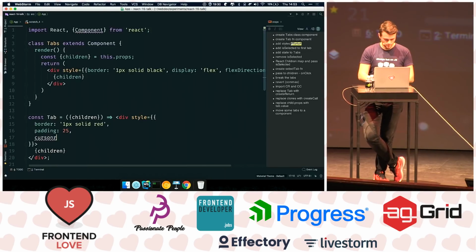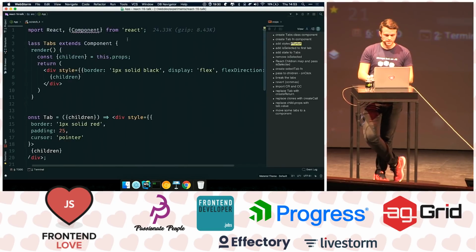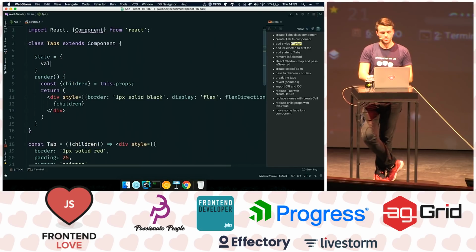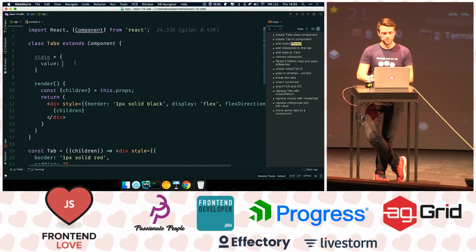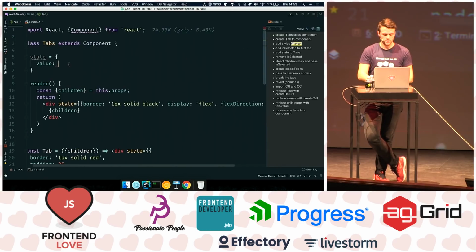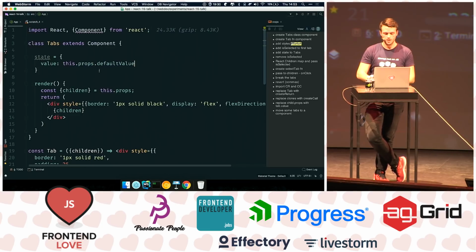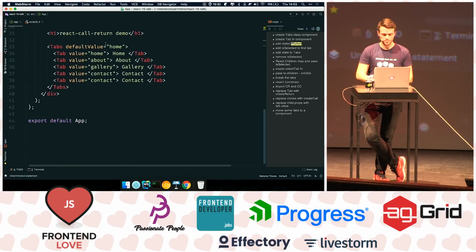Now they're not doing anything. So if I do the cursor pointer thingy here, when I click on them, nothing happens. So what we want in this tabs component is to keep track of a value. So we have default value is home, and about and so on. So here we're going to say that the value is this.props.defaultValue at first. So at first the value for this tabs component will be home.